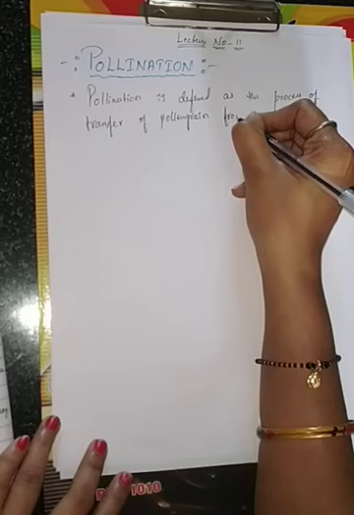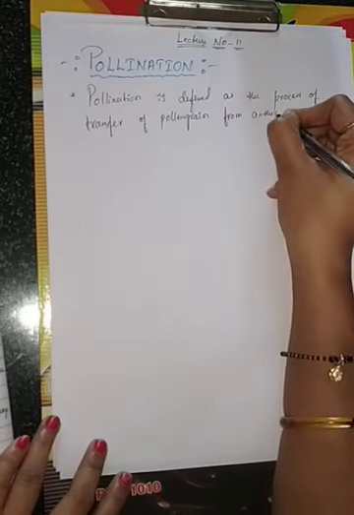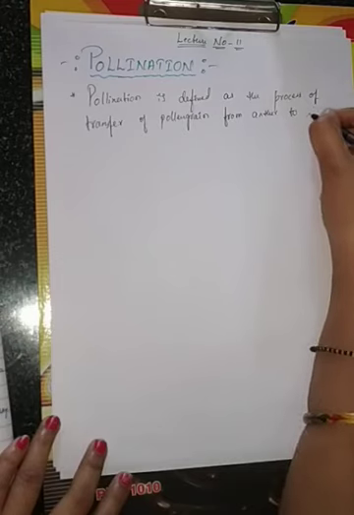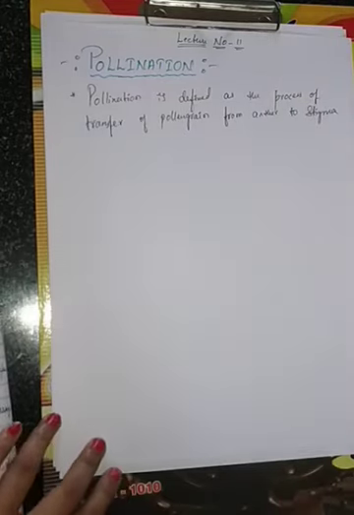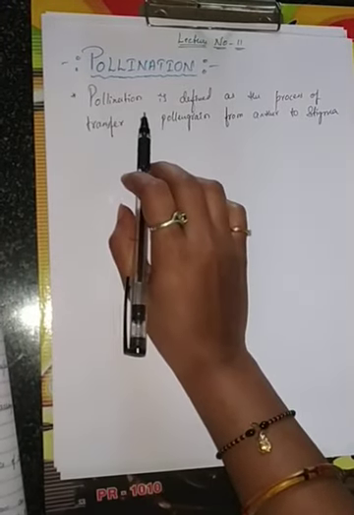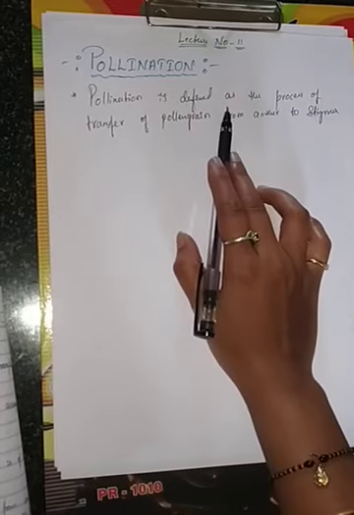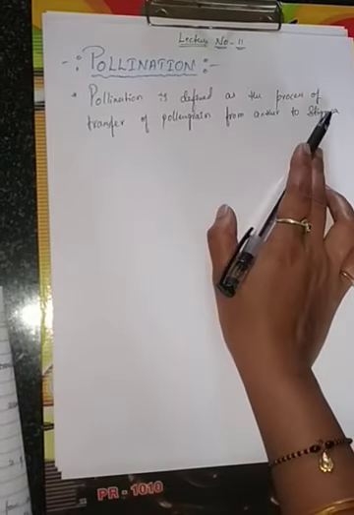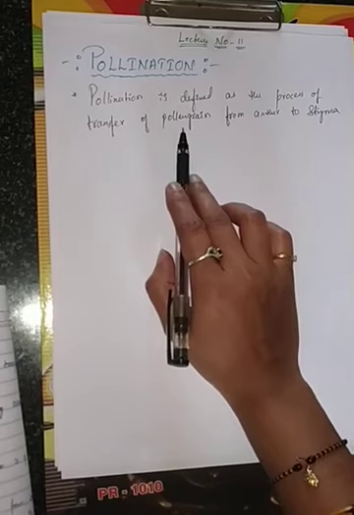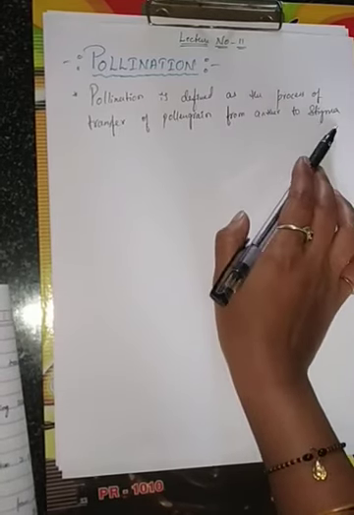from where? Where does pollen grain develop? In the anther. Okay, anther to what? To the stigma. This is the definition, children. Pollination is defined as the process of transfer of pollen grain from the anther to the stigma.